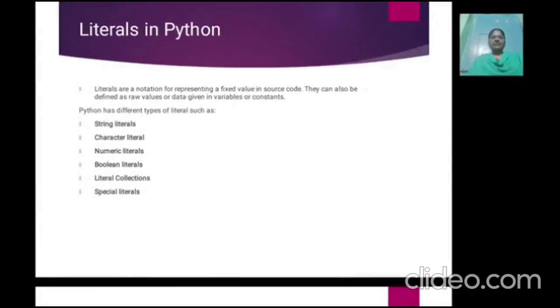Literals in Python. Literals are a notation for representing a fixed value in source code. They can also be defined as raw values or data given in variables or constants. Python has different types of literals such as string, character, numeric, boolean literal, and special literal.